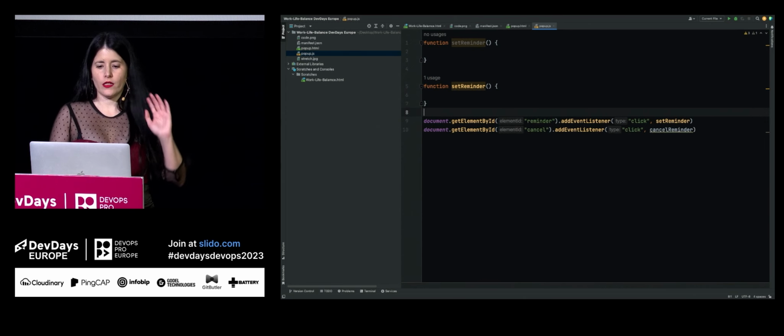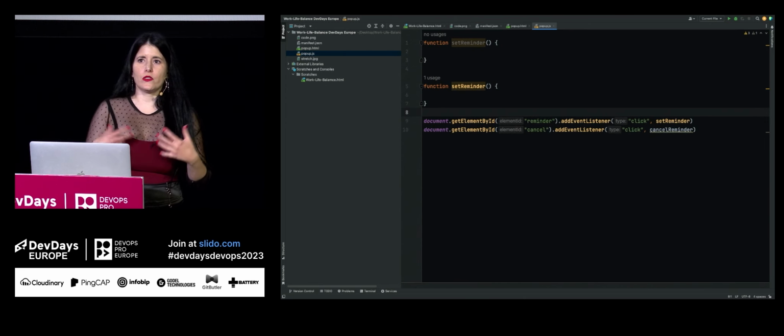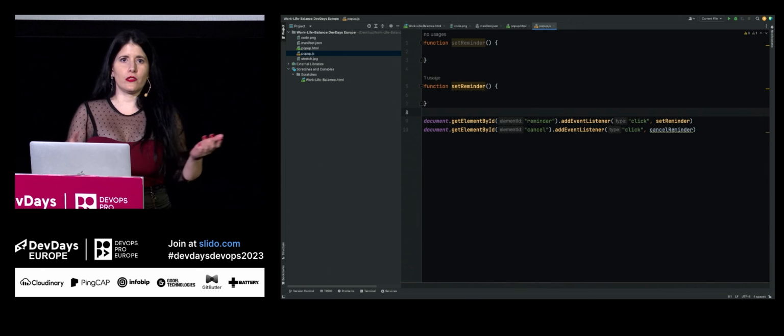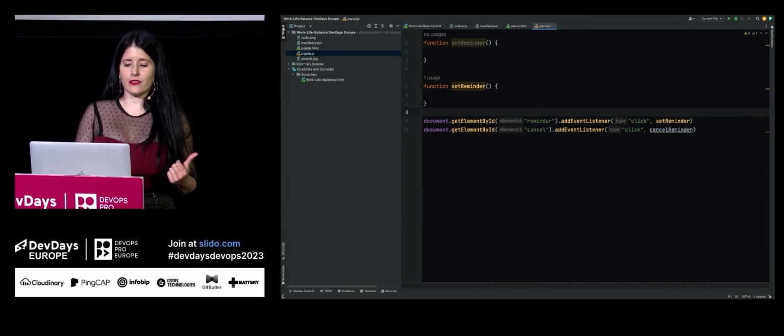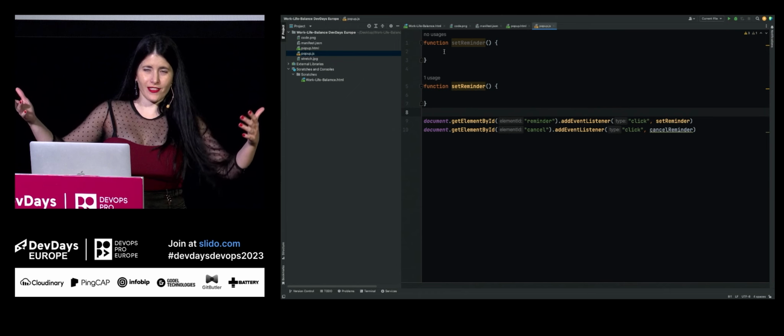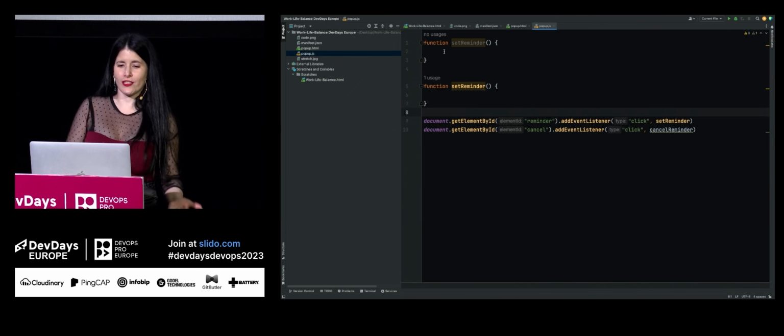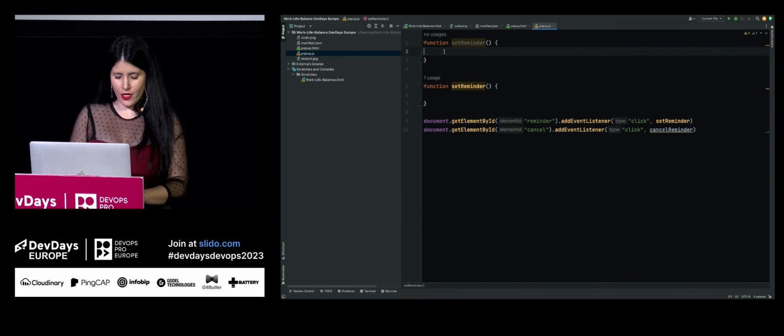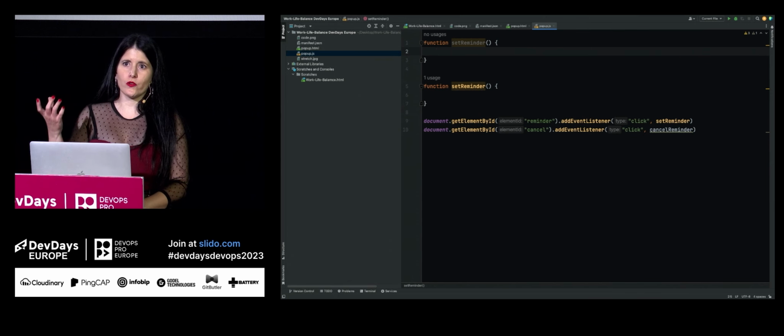Now in the set reminder, what we want to do is to give the user some kind of indication that the reminder is set, and in the cancel as well. And we also want to trigger an alarm that will be listened to in our background script that runs in the background, as I said, and listen to the event, react accordingly, and so on. So let's start by setting the reminder and showing the user a kind of indication that this reminder is set.